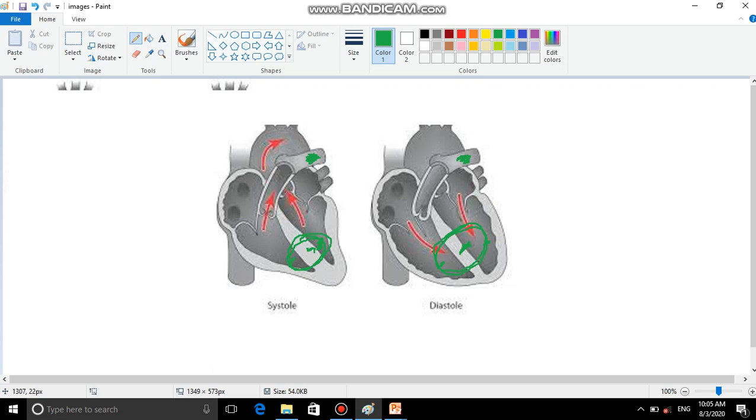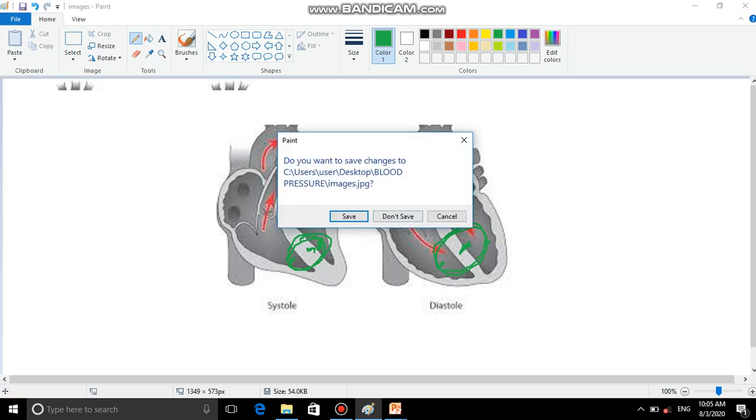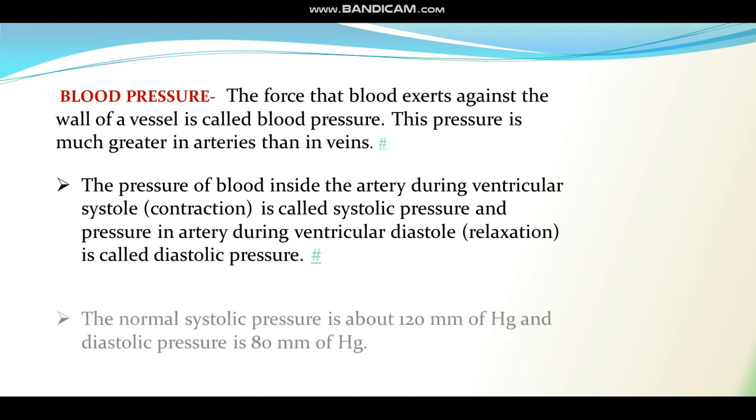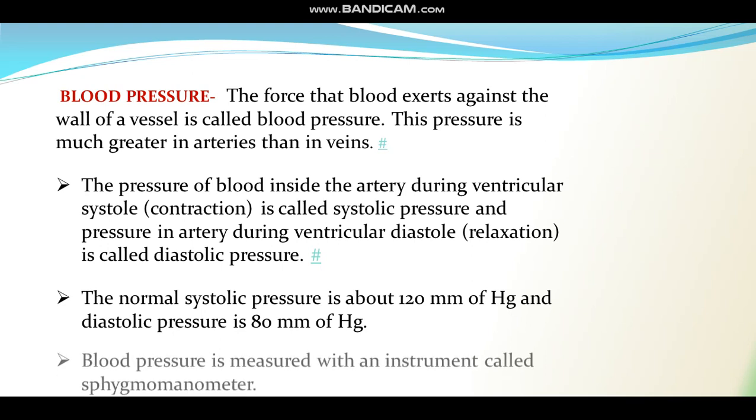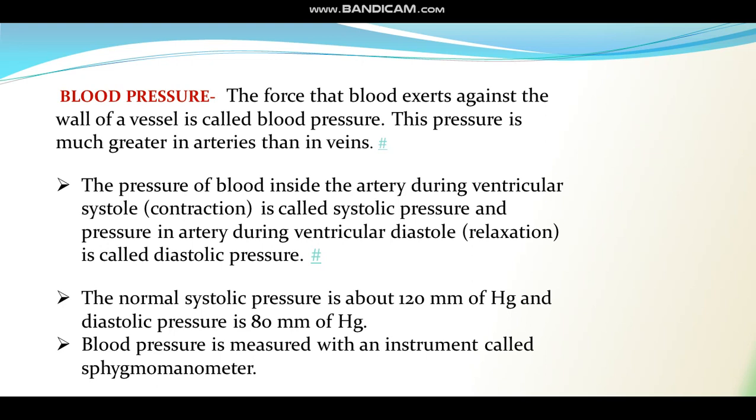Okay, now getting back to presentation, the normal systolic pressure is about 120 mm of Hg and diastolic pressure is 80 mm of Hg. You must have seen the prescription by doctors. They write something like 120 by 80, 140 by 70, something like that. So the first value there is systolic pressure and the second value is diastolic pressure. Now blood pressure is measured with an instrument called sphygmomanometer.